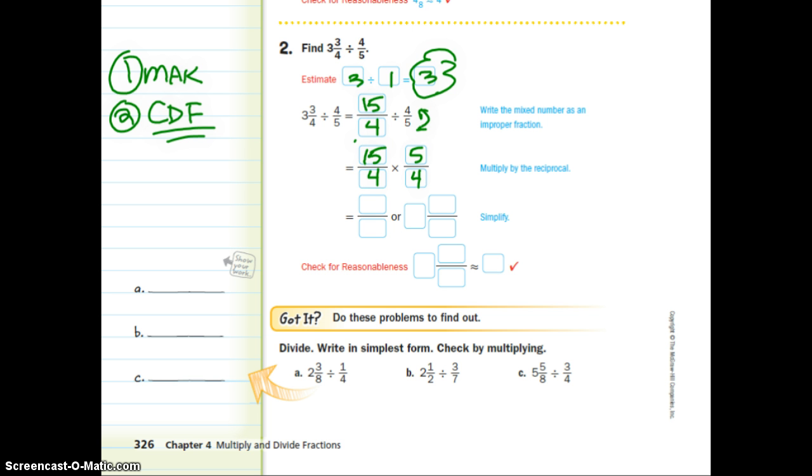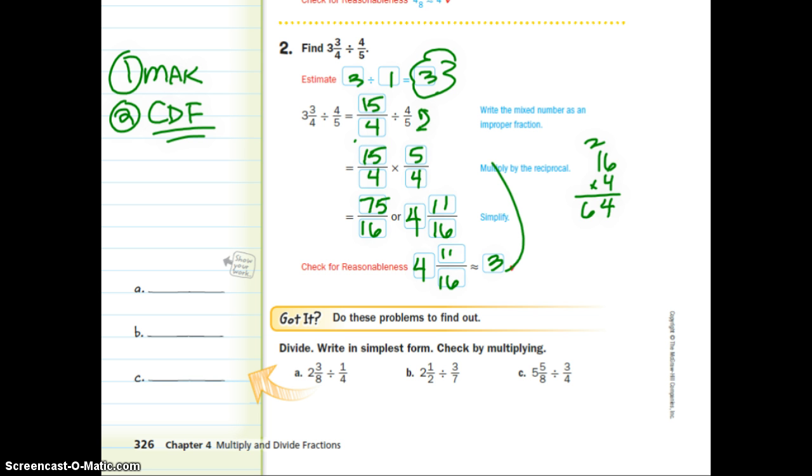So 15 times 5. 15 times 5 is 75. And 4 times 4 is 16. And I'm going to think about that and say roughly 4 times. I'm going to think 4 or 5. I'm going to try 4, see what that gets me. 6 times 4 is 4, 2, 6, 64. That makes sense to me. 4, and then 75 minus 64, that's easy. That's 11, 11 16. I got 4 and 11 16.